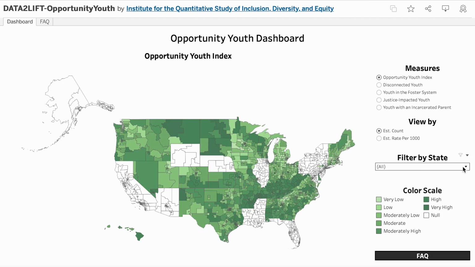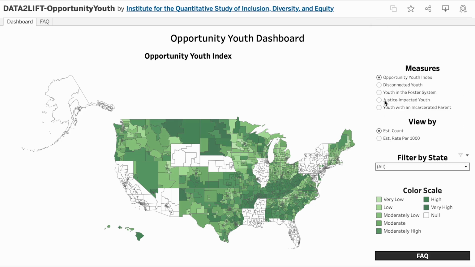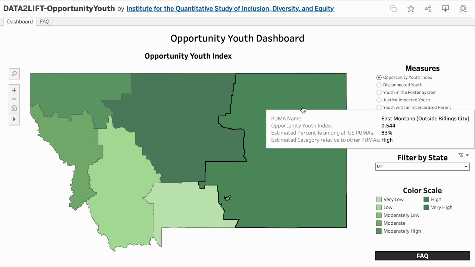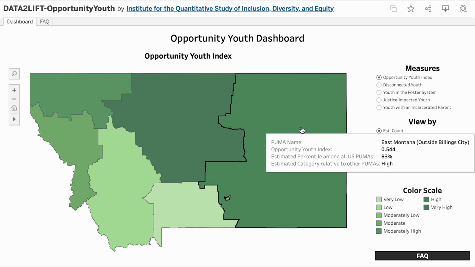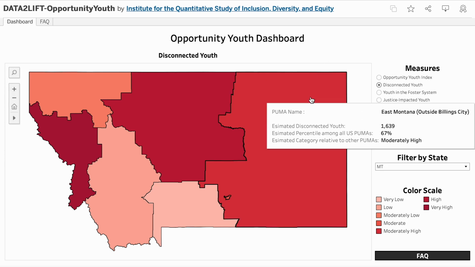Once you find a PUMA you are interested in, you can dive deeper into the data on disconnected youth, youth in the foster system, justice-impacted youth, and youth with a parent who is incarcerated. The Disconnected Youth Measure provides an estimate of the number of individuals between the ages of 16 and 24 who are not in school and not employed.